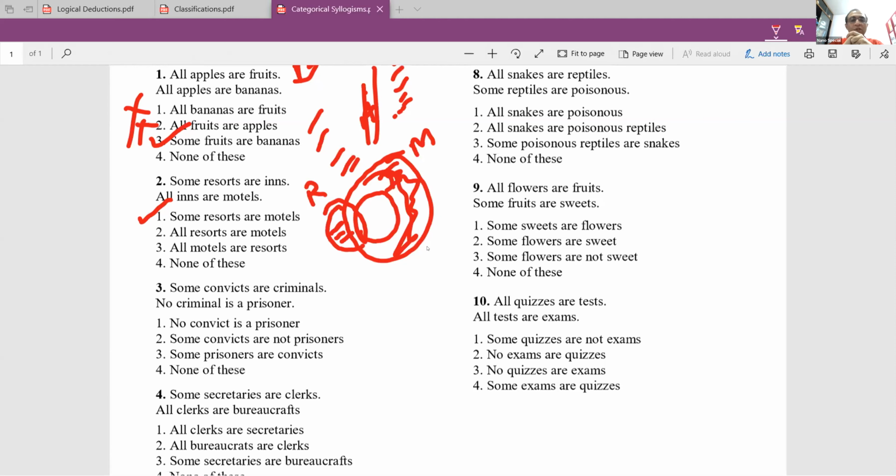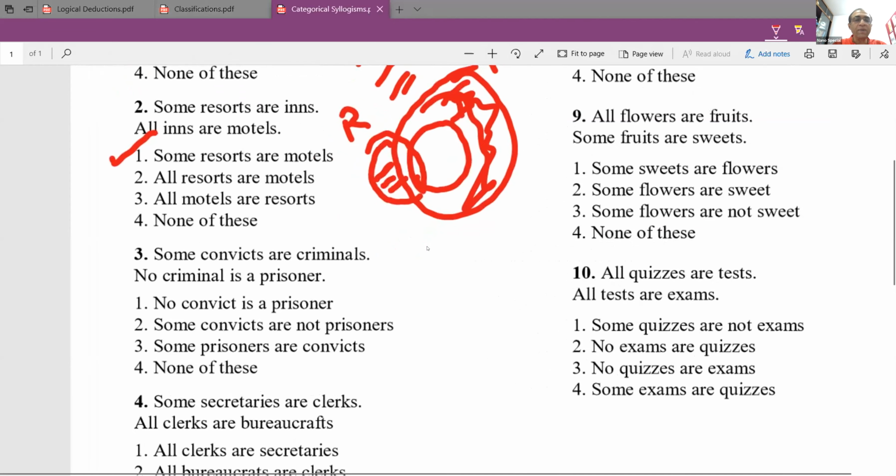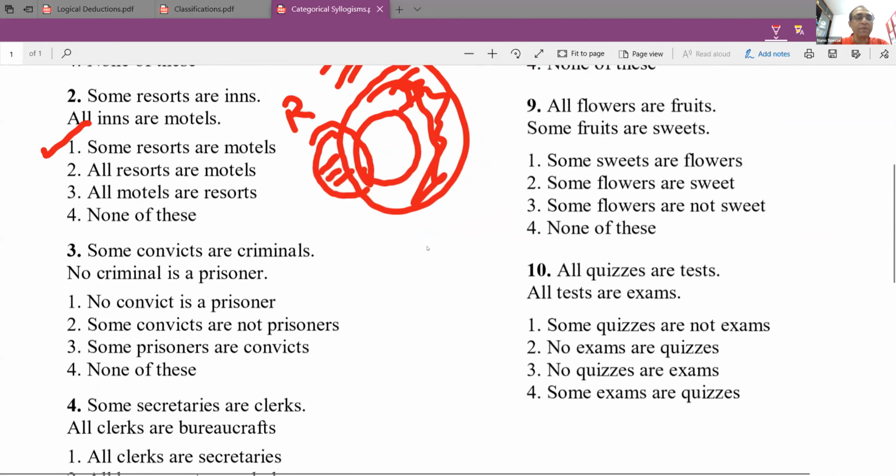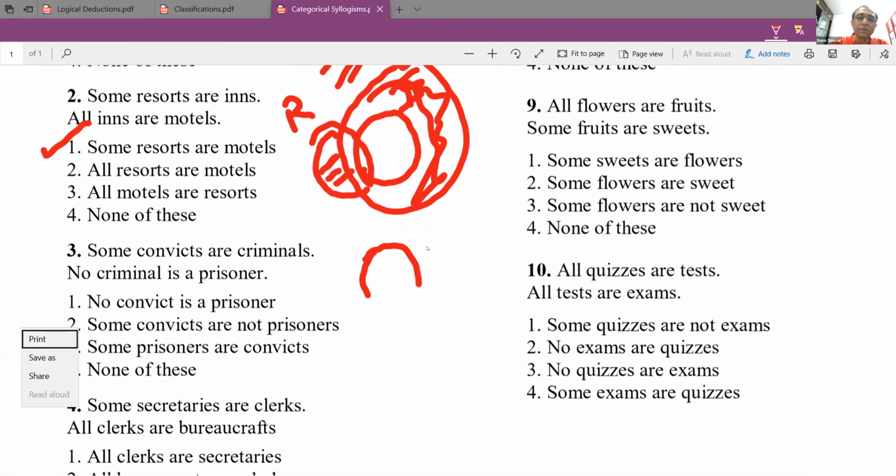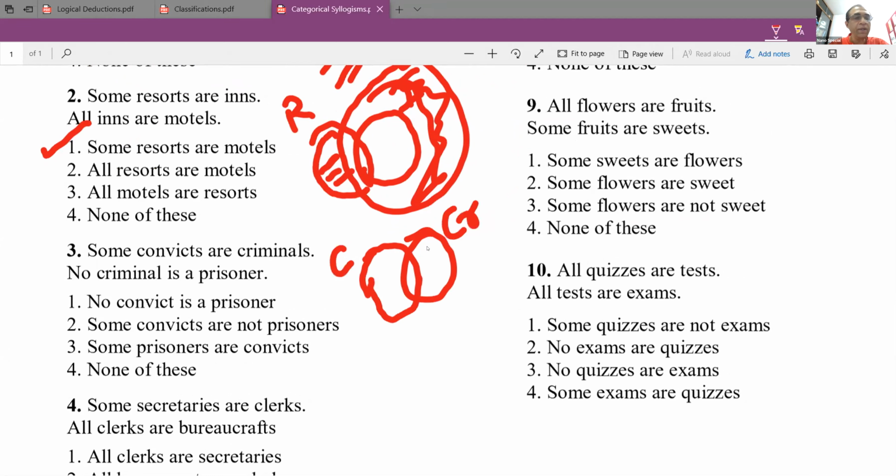Aditi, Sindura, yes, you got it right. Okay, let us see how to answer this question. Some convicts are criminals. So I can draw something like this. Convicts and criminals.